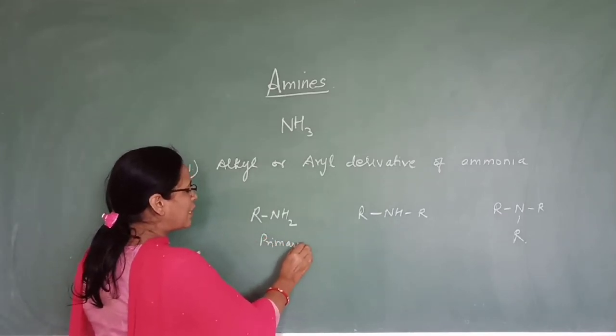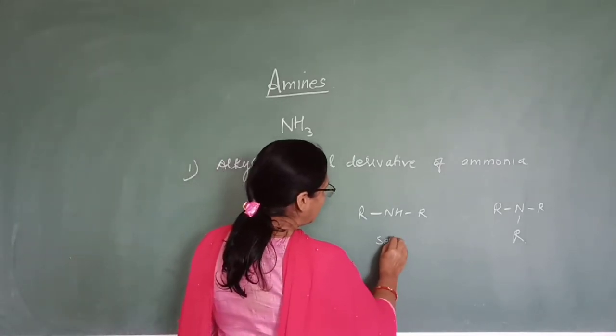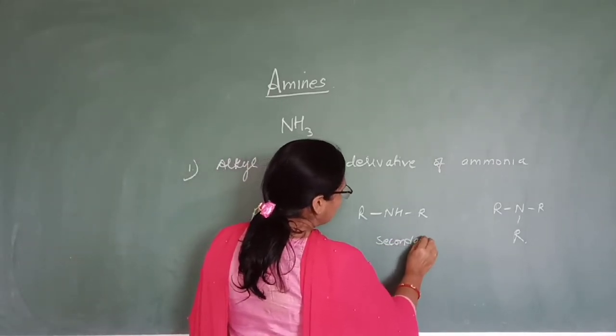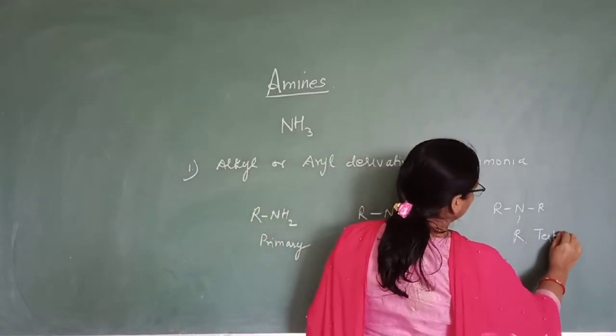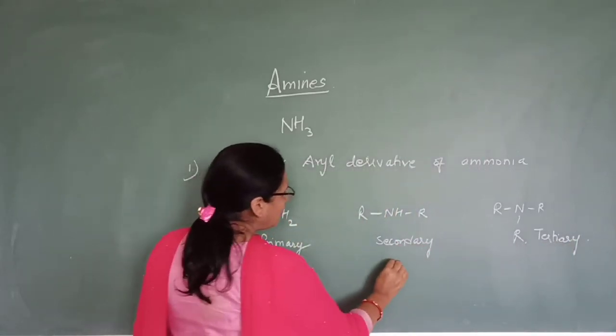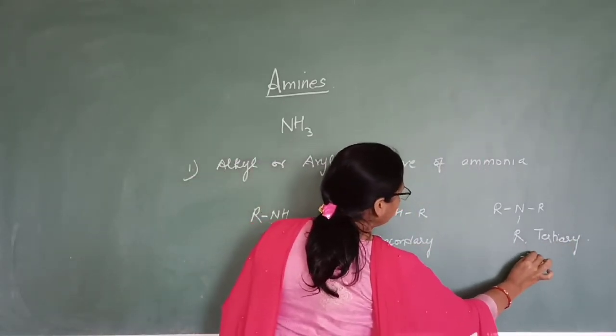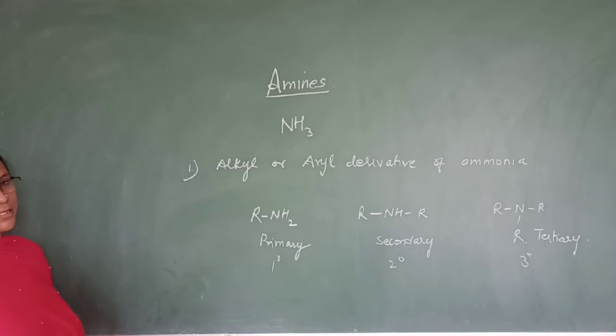If you replace one hydrogen, you will get primary amine. If you replace 2 hydrogen, you will get secondary amine. And this is your tertiary amine. It is also known as 1 degree, 2 degree and 3 degree. So alkyl or aryl derivatives of ammonia are known as amines. Is it clear?